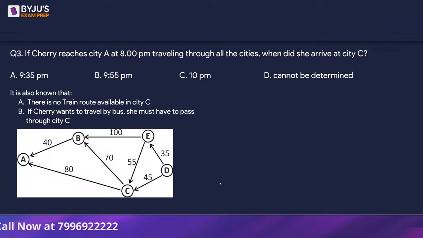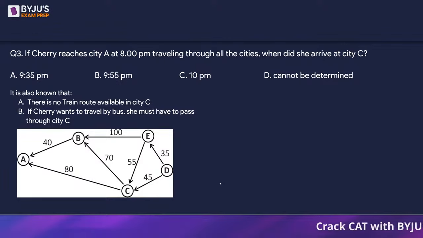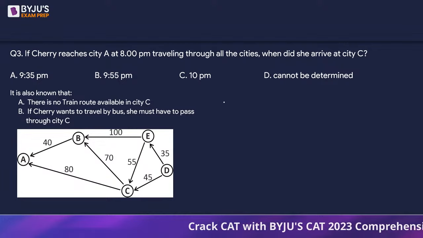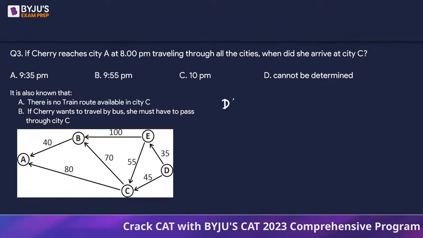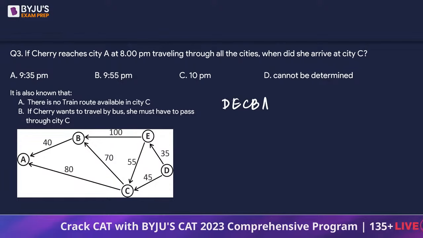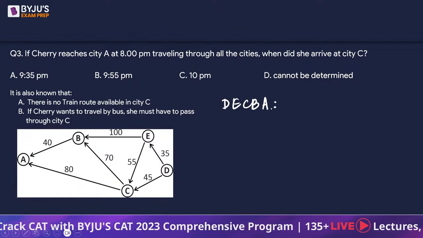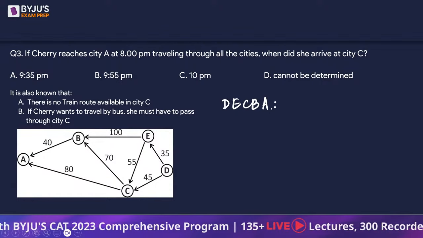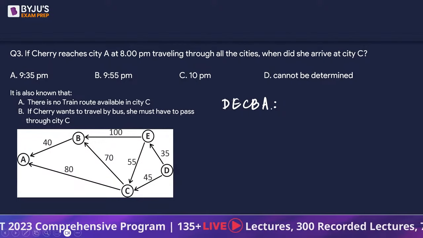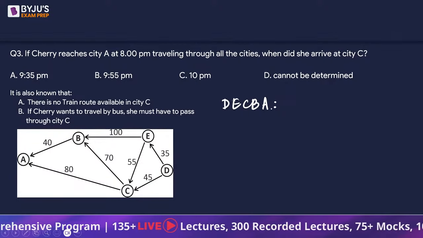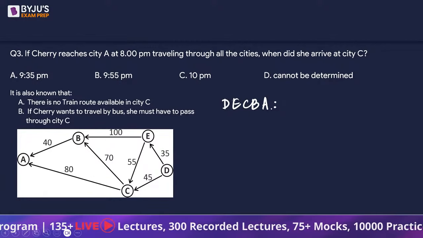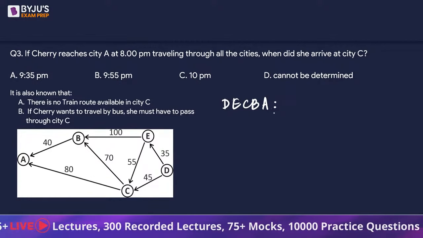Next, if Cherry reaches city A at 8 p.m., traveling through all the cities, when did she arrive at city C? If she has to travel through all the cities, the route that she is going to take is going to be DECBA, and there is no other path that she is going to take, right? And since C doesn't have the train path,